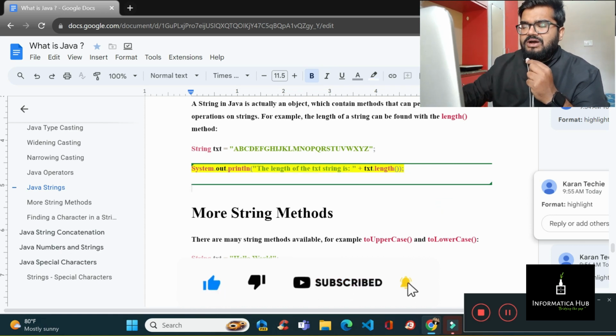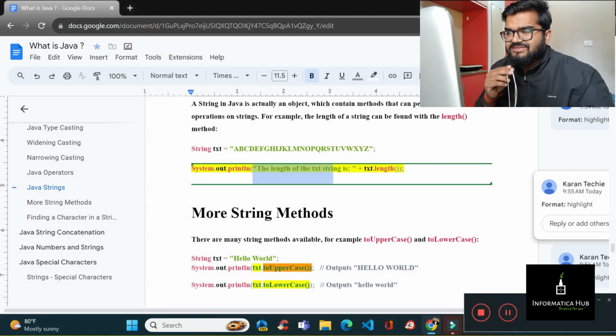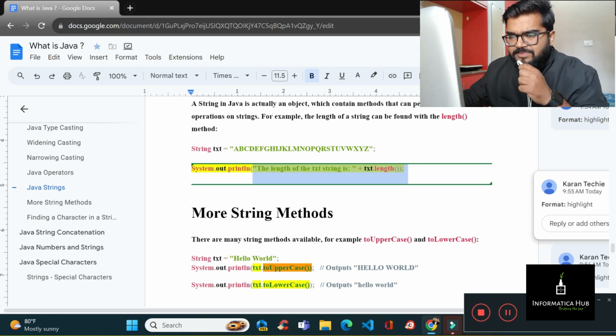So if you are removing this also, you will be able to find this. Anyone can put an output for this? Anyone? It will be like the length of the string plus length. As you know, a string directly added means it directly gives a space and writes this number. So 1 2 3 4 5 6 7 8 ... 26. The length of the string is 26. The answer will be like this.